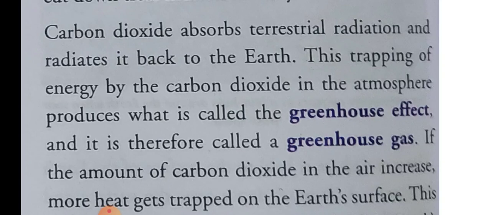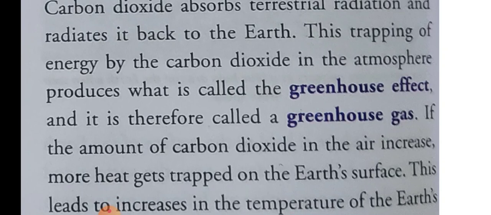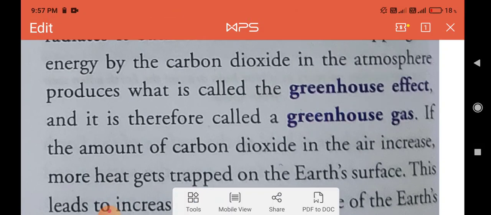What is the greenhouse effect? Carbon dioxide absorbs terrestrial radiation. Terrestrial radiation means the radiation released from the earth. So carbon dioxide absorbs it and again radiates it back to the earth. This trapping of energy by the carbon dioxide in the atmosphere is called the greenhouse effect. And this carbon dioxide is called a greenhouse gas. So another name of carbon dioxide is greenhouse gas.